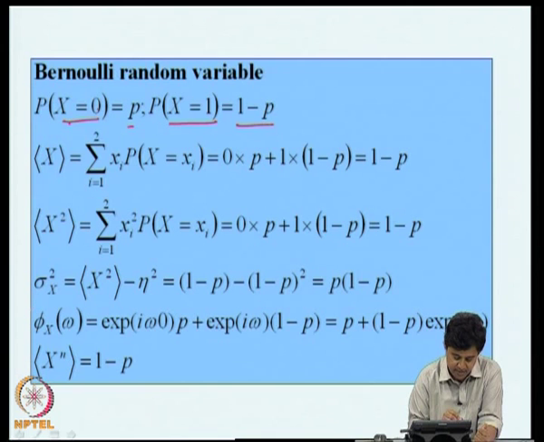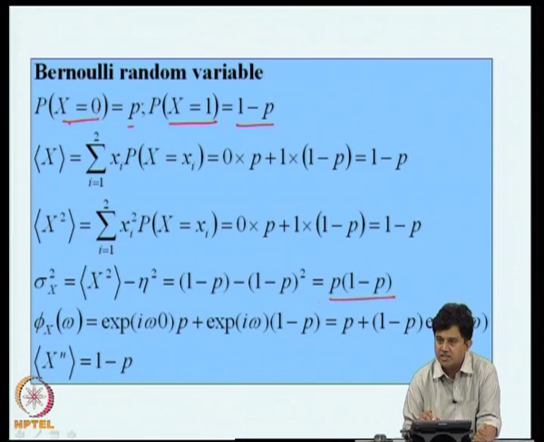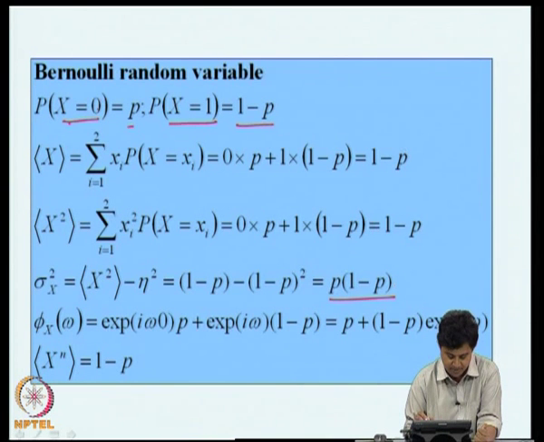Now, what is the variance? It is the mean square value minus the square of the mean. So, it is 1 minus p minus (1 minus p) whole square, and I get p into 1 minus p. The square root of this is the standard deviation.